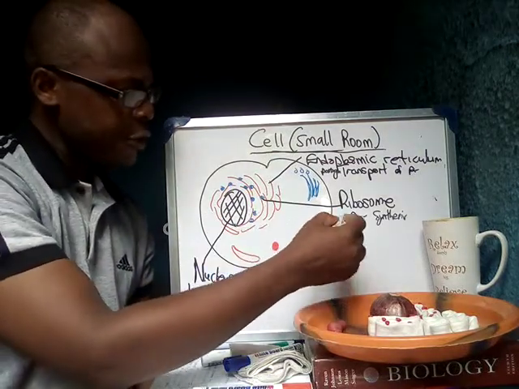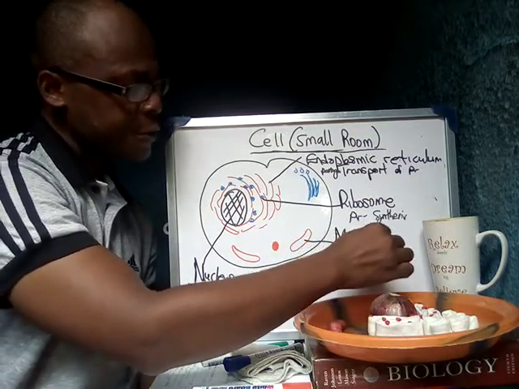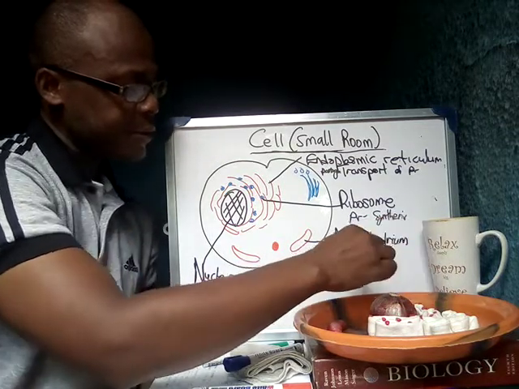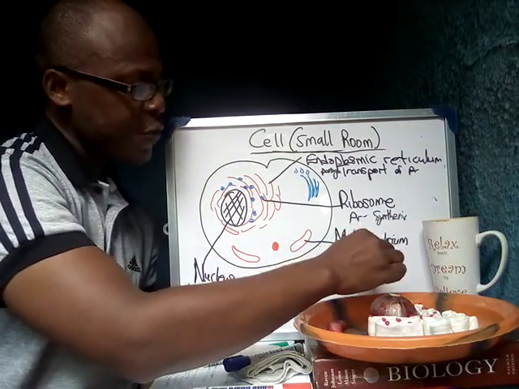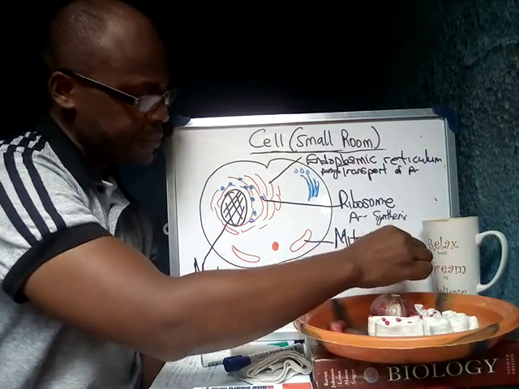The mitochondrium is the powerhouse of the cell. It's responsible for chemical energy production.